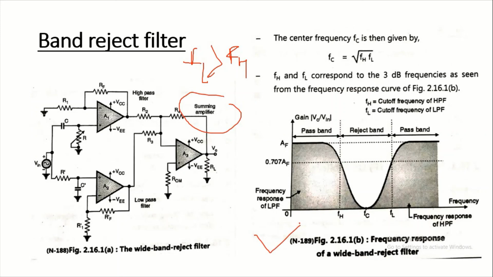Another important constraint is that the pass band gain of the low pass and high pass filters should be identical. The center frequency FC is given as under root of FH into FL. FH and FL correspond to the 3 decibel frequencies from the frequency response. So this is the frequency response of the wide band reject filter, this is the rejection band, and these two are pass bands.